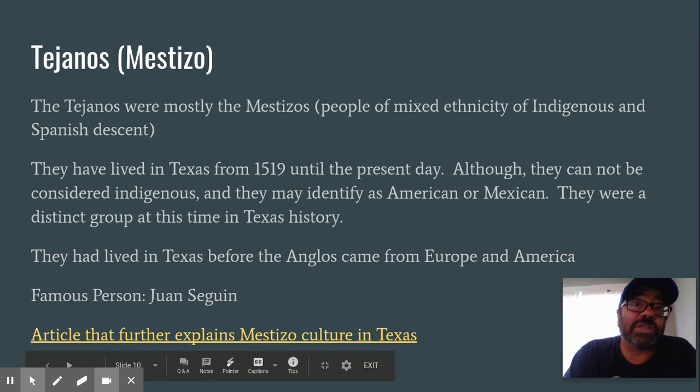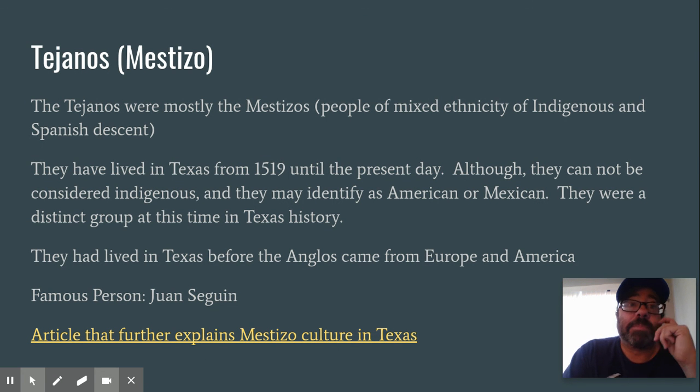It's basically the mixed ethnicity of indigenous and Spanish descent, and they form their own group because they have a different shared history than the Native Americans, than the Spanish, or the Anglo Americans that come over, and so they're gonna kind of view the world in a little bit different way.